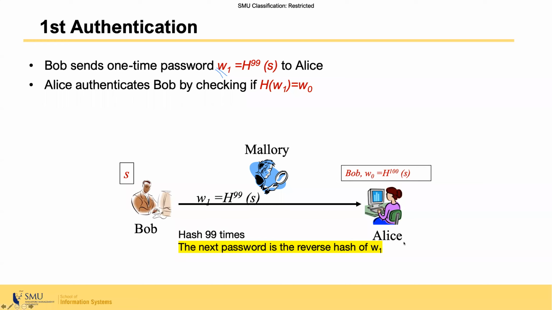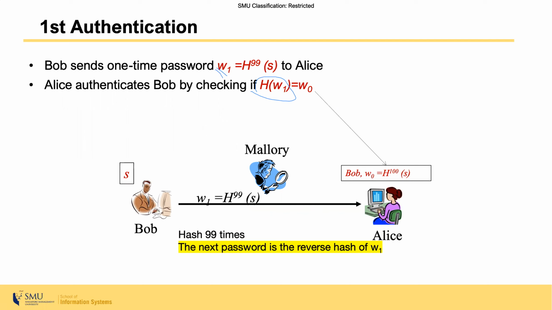Once Alice receives that W1, she needs to compute the hash of the received value W1 and compare against W0, which is the one-time password stored in the database currently.